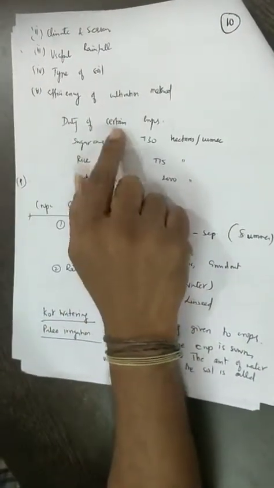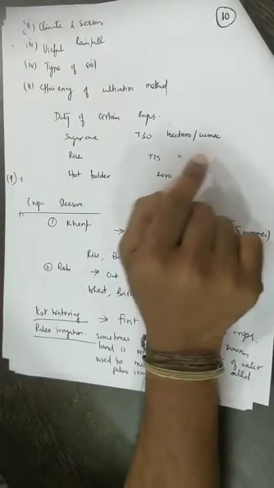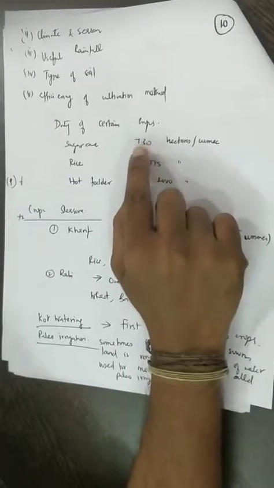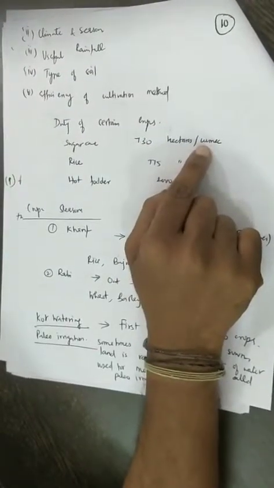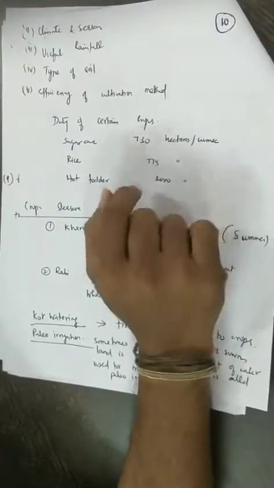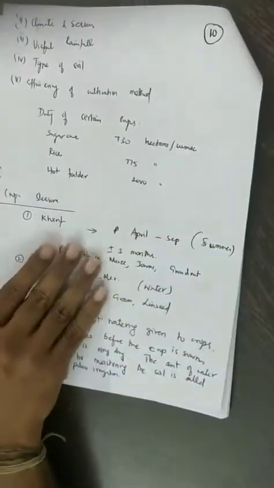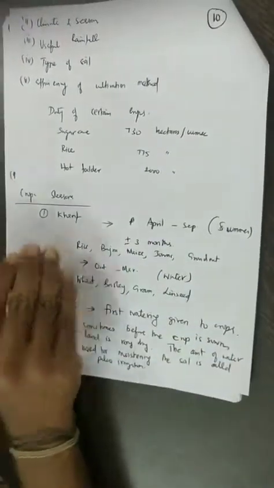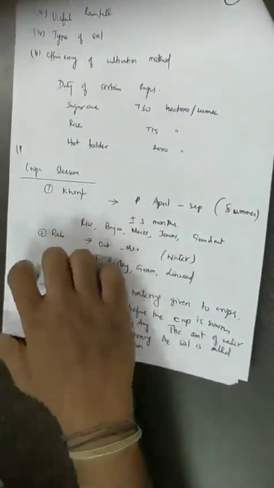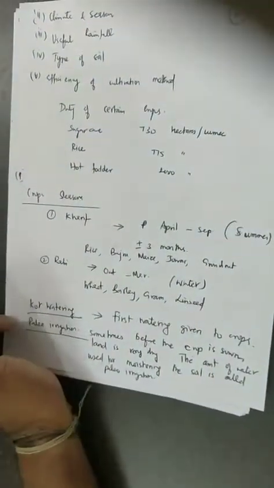For example, for the duty of certain crops, sugarcane has 730 hectares per cumec, rice has 775 hectares per cumec, and hot fodder is 2000 hectares per cumec. You can very clearly see that 1 cumec of water supplied for the base period B days can be used only to irrigate 730 hectares. On the other hand, if you use fodder, which is material used for feeding the cattle, you can cultivate 2000 hectares per cumec of water. So obviously sugarcane and rice are much more water demanding crops.